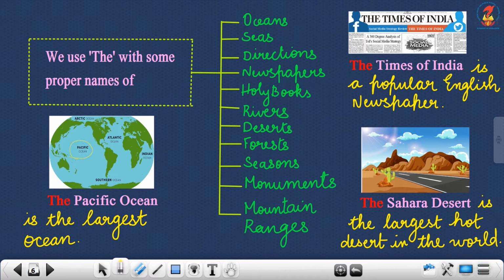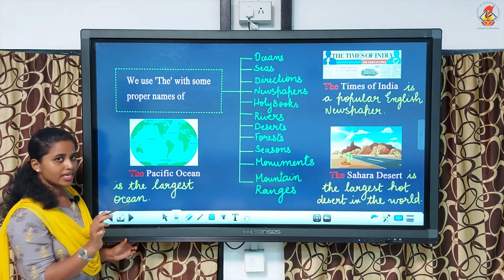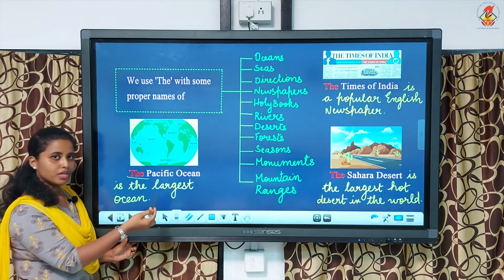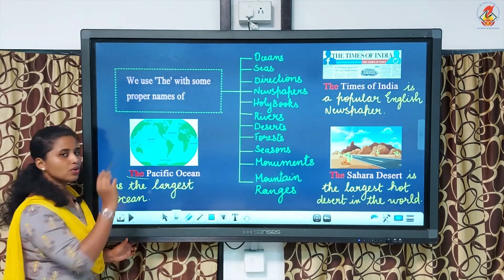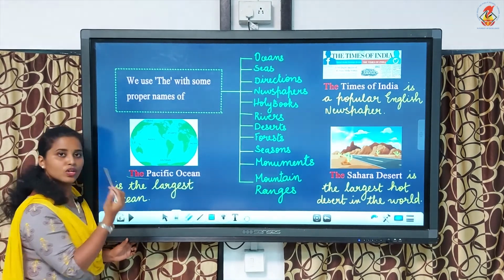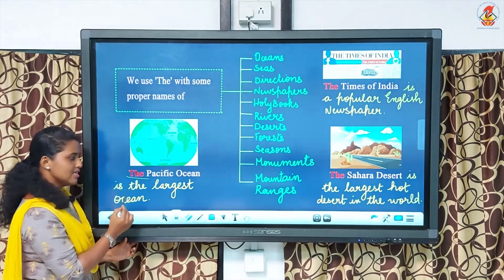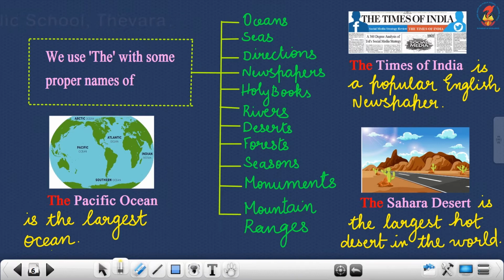We have a few oceans given in this map, but we are talking about a particular ocean, that is the Pacific Ocean, and then we should write the article the before that noun. So, we should write the Pacific Ocean is the largest ocean.